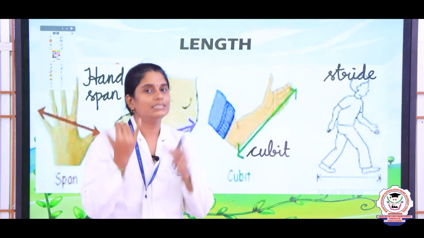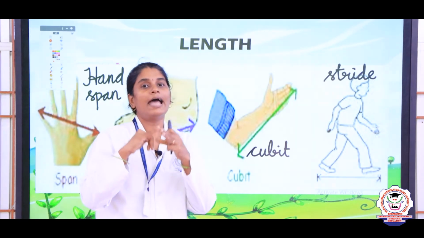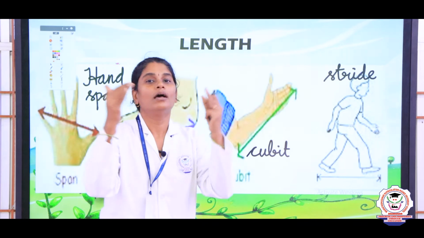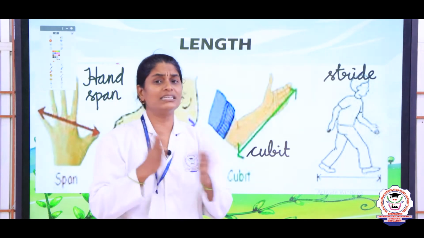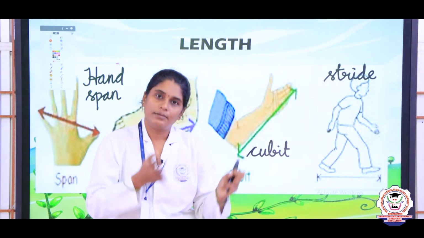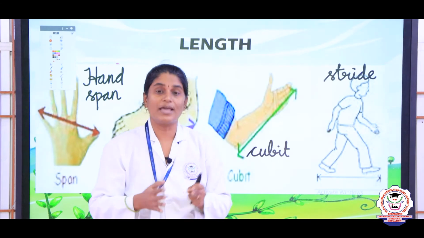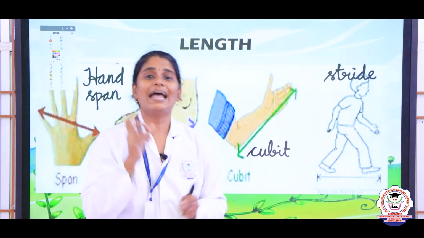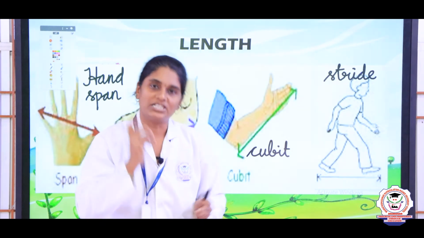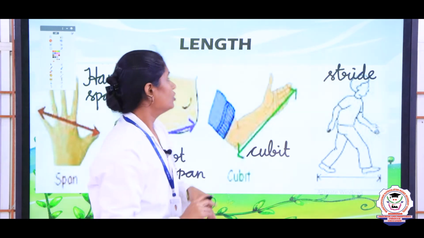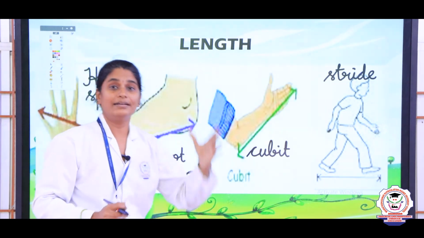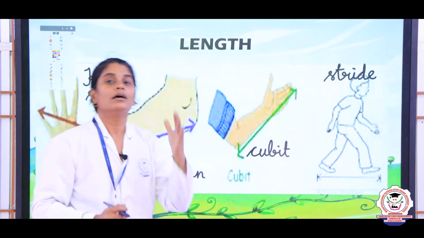Your father's hand span will be more than your hand span, right. So, there is a difference in the length. That is why they used some standard measurement to measure the length. This usage of the standard measurement is known as unit.